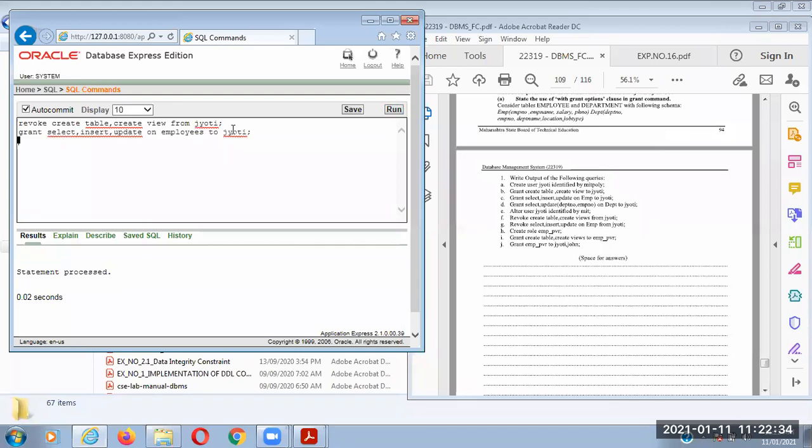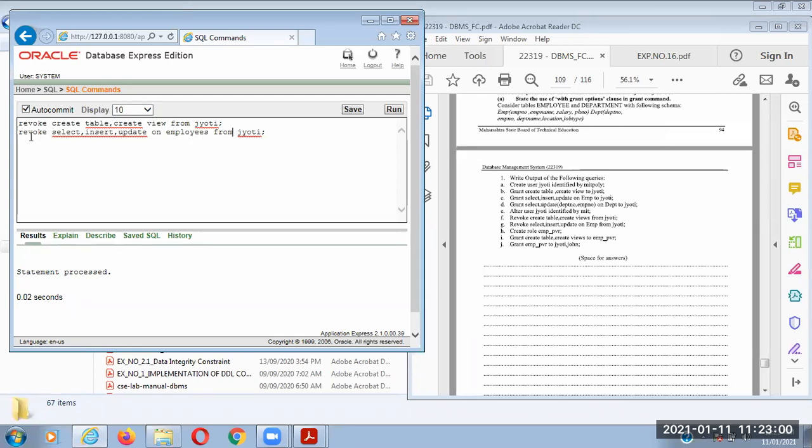Now I am revoking select. So only change: REVOKE SELECT, INSERT, UPDATE ON employees table FROM. So there is a single change, FROM. So in GRANT, permissions ON table name TO.